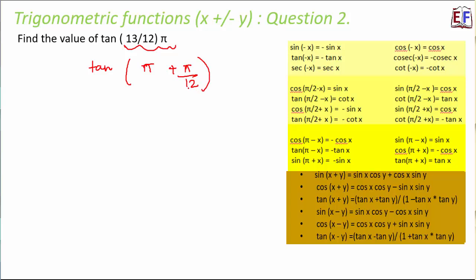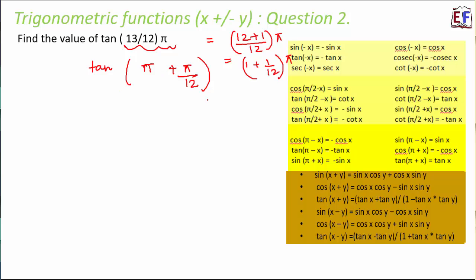Now how did I get this? For this you will have to do a little bit of thinking. Since you have 13 by 12, it's very obvious that in the numerator you have 13, which is 12 plus 1, right? So 12 plus 1 divided by 12, so this can be written as 12 plus 1 divided by 12 pi. So this is equal to 1 plus 1 by 12 pi. And that is what we have written as pi plus pi by 12.